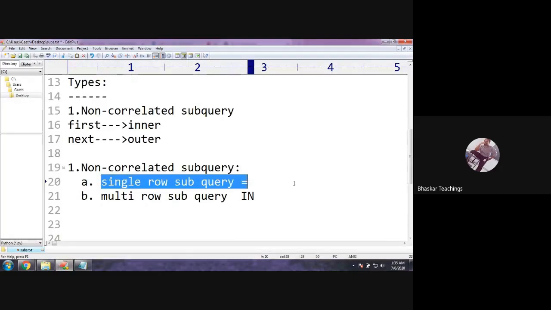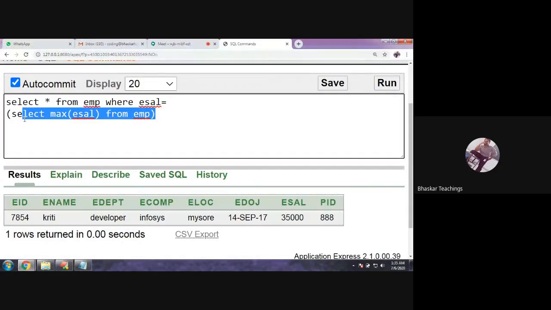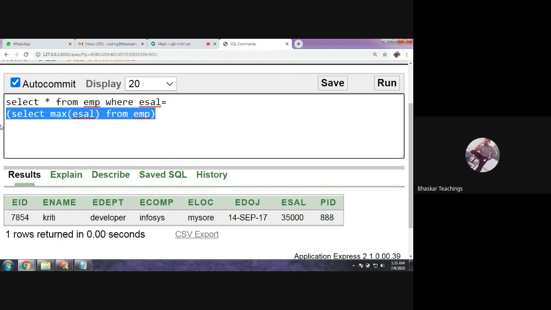single row subquery. Why single row subquery? Because we are using the equals to operator. You can understand this inner query is retrieving only one record, one value. Based on that one value, I'm trying to retrieve records. Okay, you got it right. This inner query is retrieving me only a single value, so on this single value I am trying to retrieve records from the outer query. So the number of values retrieved by the inner query,